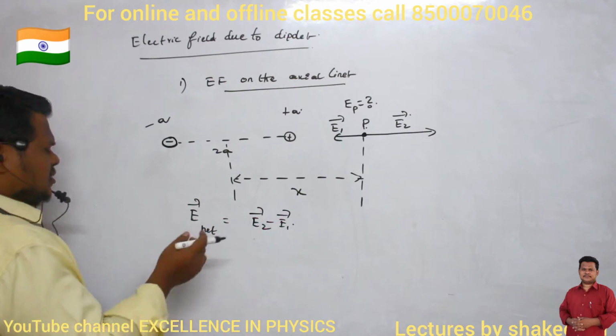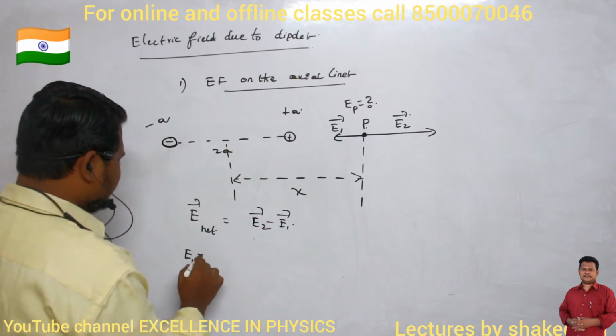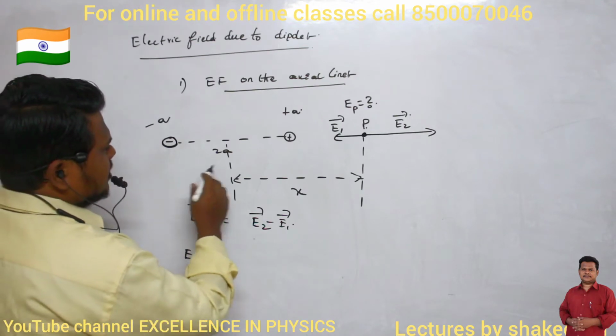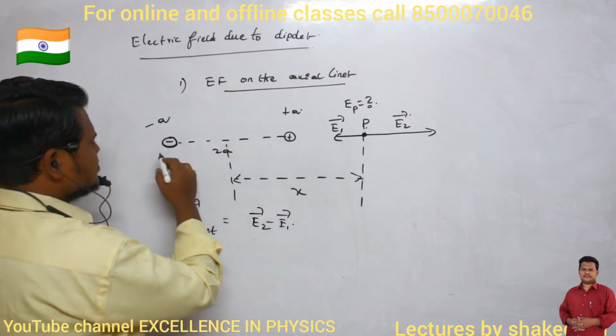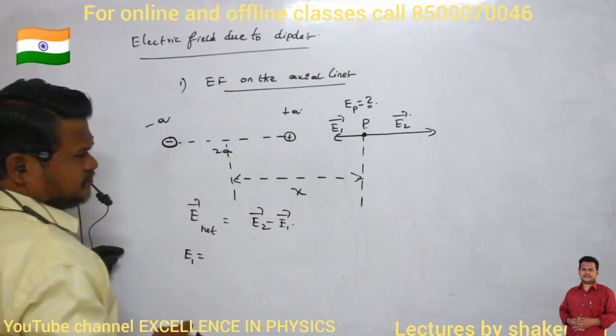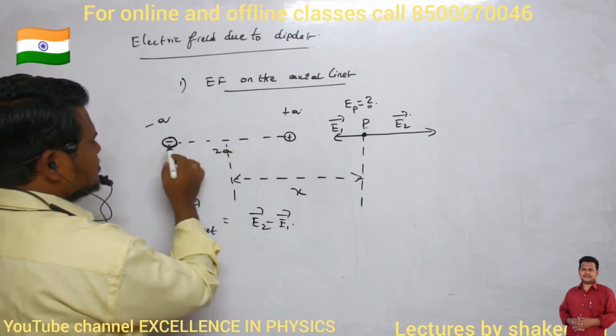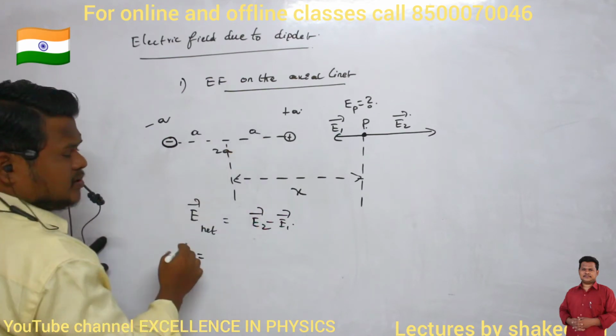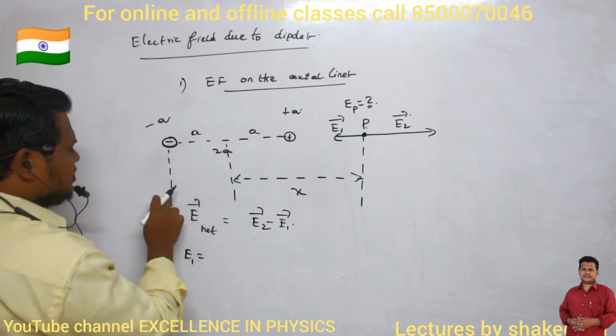Then how can I write the E1 value? What is the magnitude of E1? To calculate E1, first of all we should know this distance, no? What is the total distance between the negative charge and this point? This total distance is 2a. So this 2a I can divide as a and a, no? Now what is the distance from here, from the top to this point?